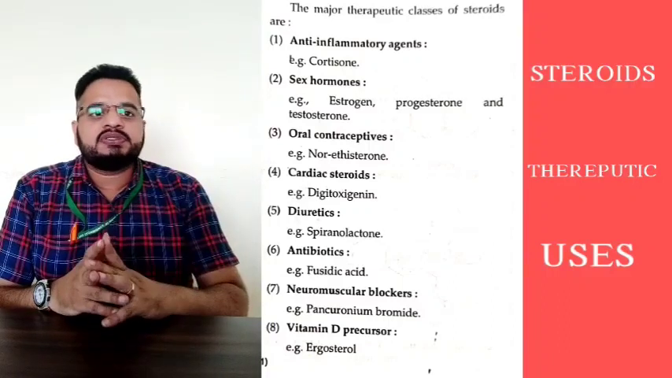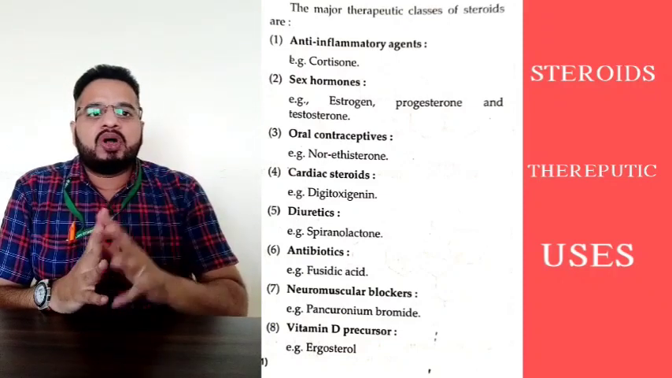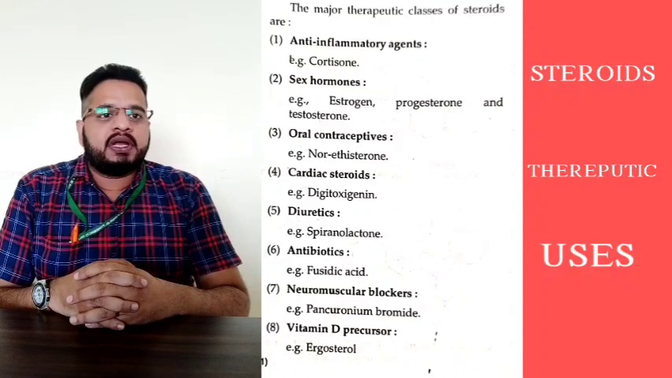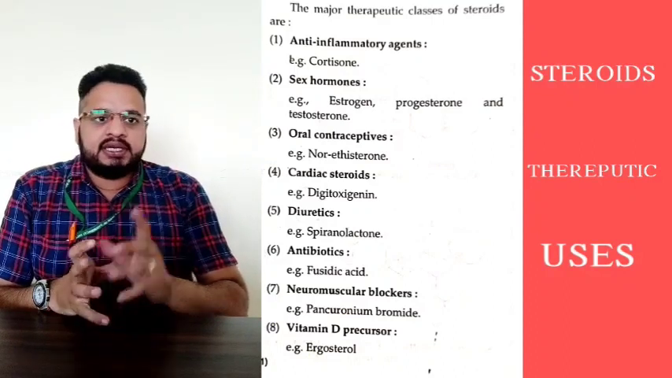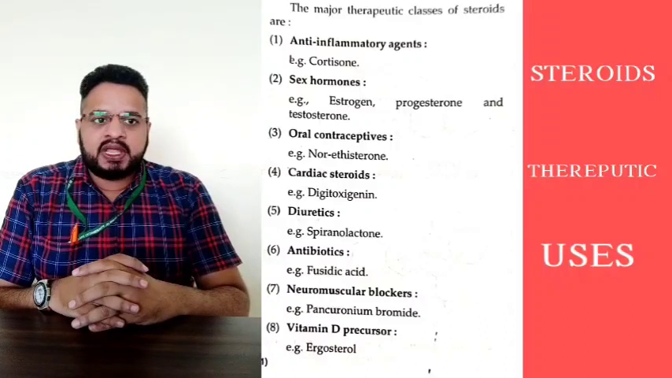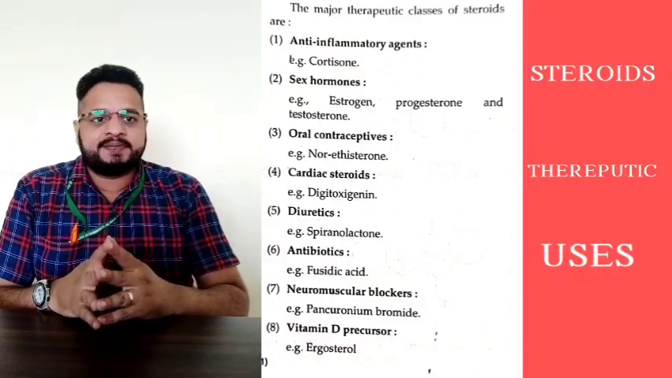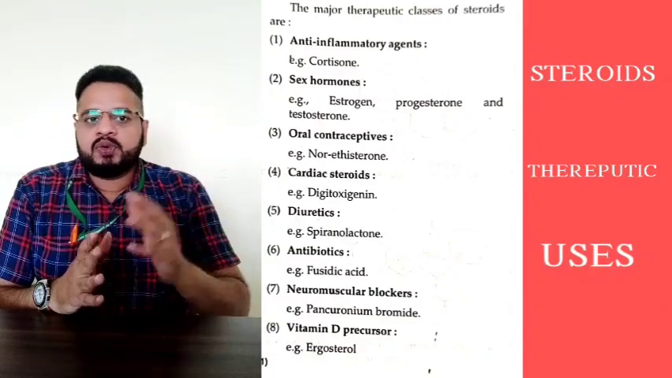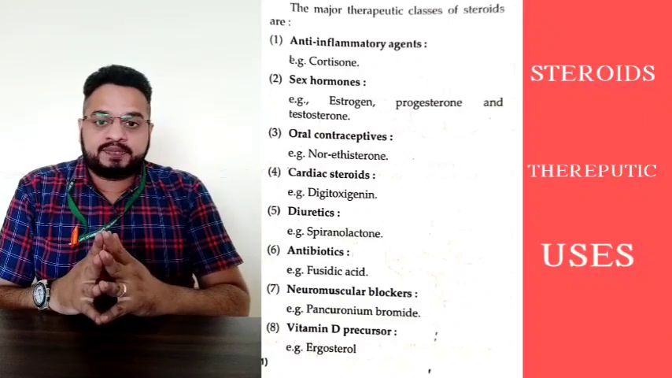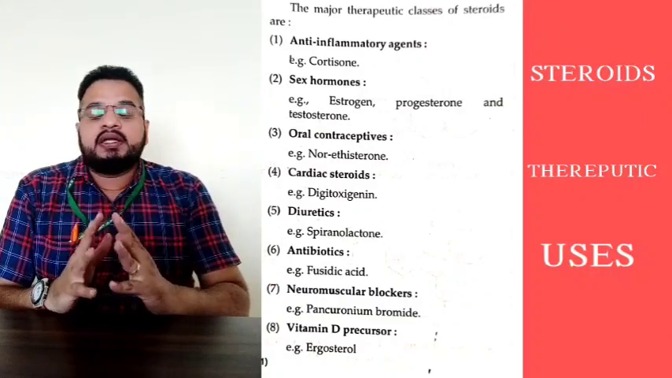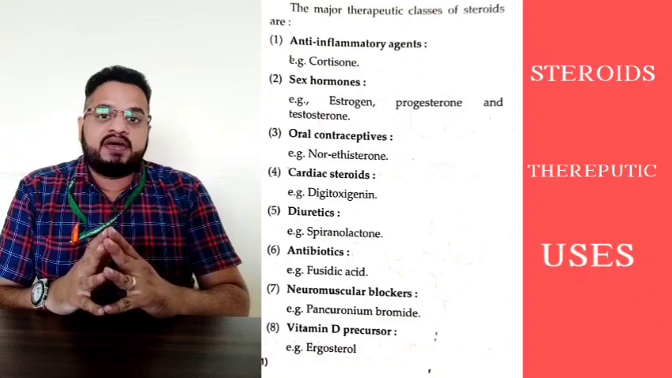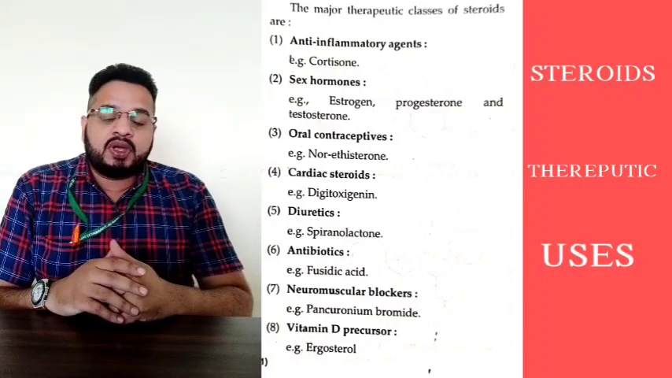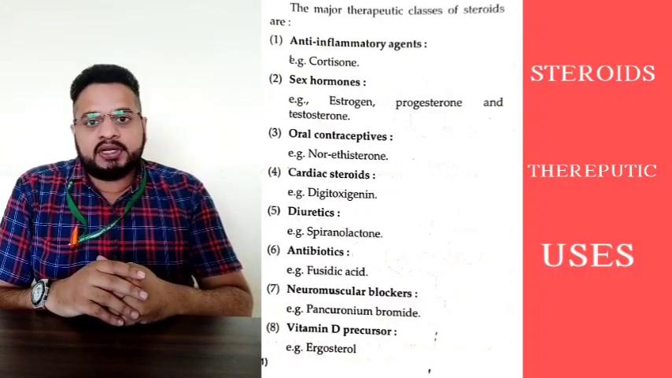Then oral contraceptives, that example is norethisterone. Then the cardiac steroids, example we can quote is digitoxigenin, diuretics, spironolactones, antibiotics like fusidic acid, the neuromuscular blockers, that is the pancuronium bromide, and vitamin D precursor. Now that means you come to know that the steroid is having a very vital role in n number of these categories which are important therapeutically.